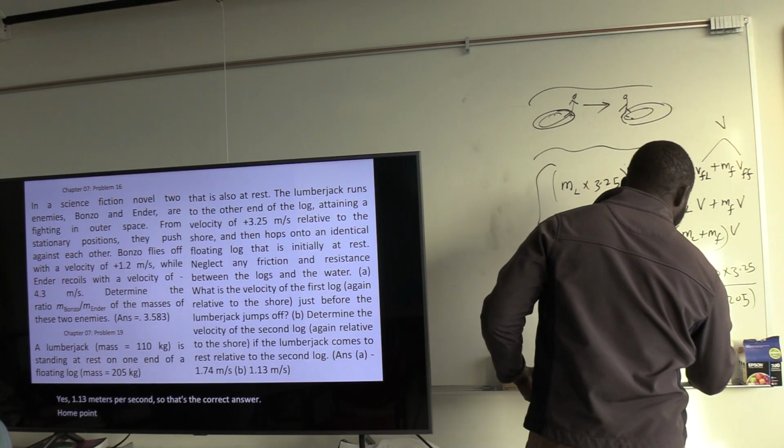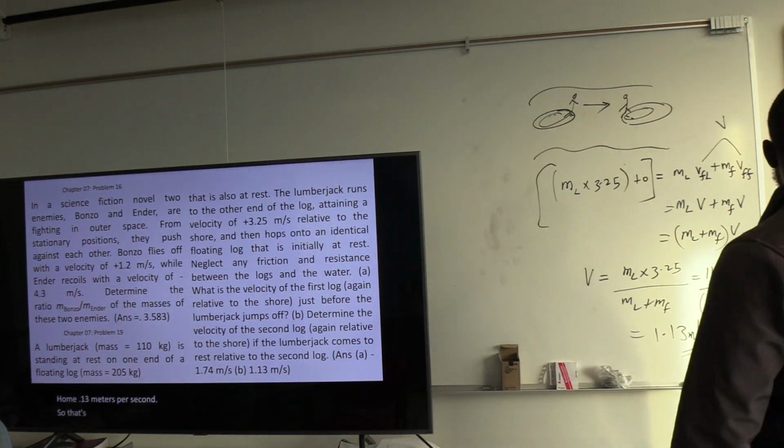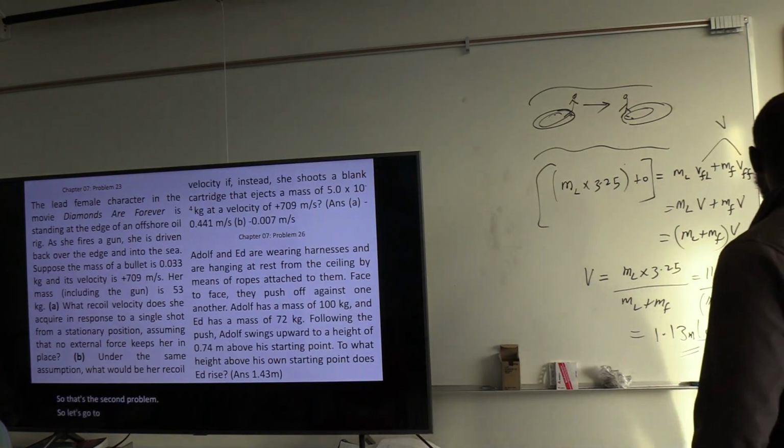1.13 meters per second. Good. So that solves the second problem. So let's go to the next problem.